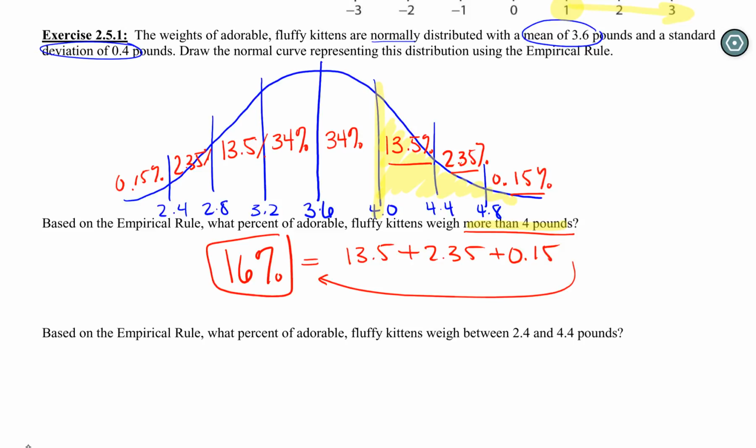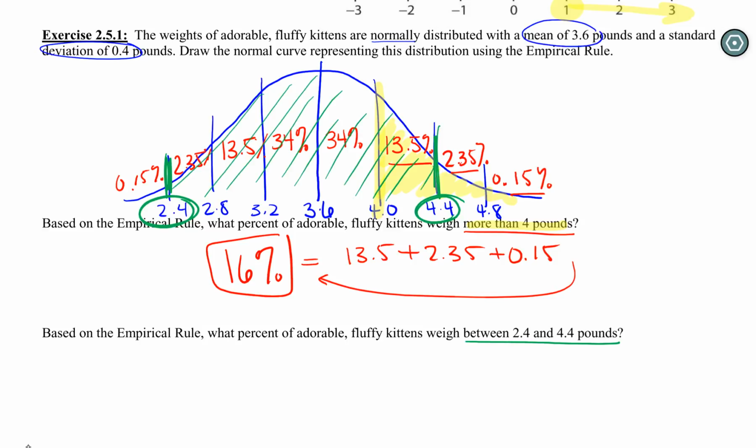So we can go ahead and use those interior percents to do this last question, between 2.4 and 4.4. 2.4, 4.4, we want to be between them. So that's anything in this area of the curve. So we're going to add the 2.35 plus 13.5 plus 34 plus 34 plus 13.5. Another thing you can do is if you know both sets of numbers, those middle percentages and these little interior percentages, you can make this a lot quicker.